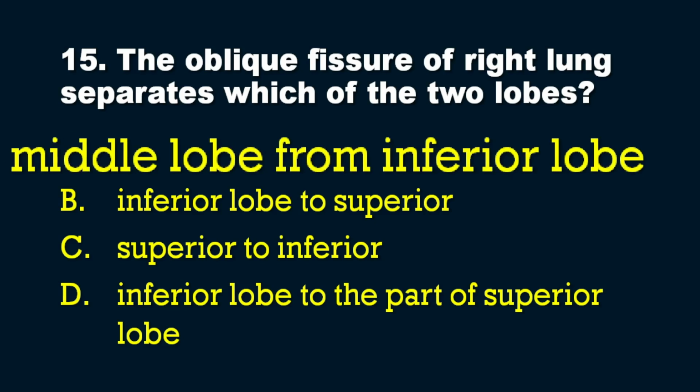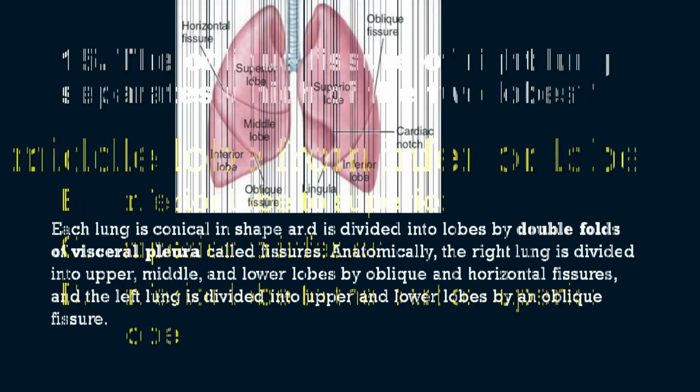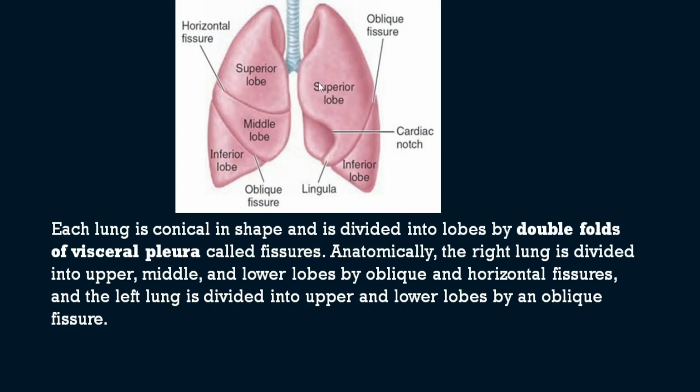For better understanding, with the help of this picture I can explain. Here is the picture of the lung, and you can see the right lung and the left lung. You know that the right lung has three lobes, that is the superior lobe, middle lobe, and the inferior lobe. On the other hand, the left lung has only two lobes, the superior lobe and the inferior lobe. And we can see some fissures. Each lung is conical in shape, and it is divided into lobes by the double folds of the visceral pleura, which are called the fissures.